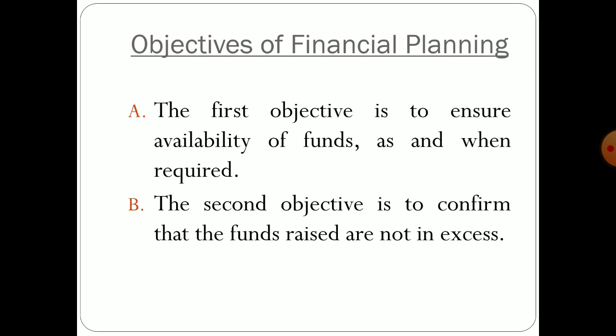So financial planning involves the estimation of financial requirement and the time when such finance or funds will be required to meet the various needs of the business. As a part of financial planning, the finance is raised from various sources so that the business can run and the right amount of funds can be arranged at the right time.